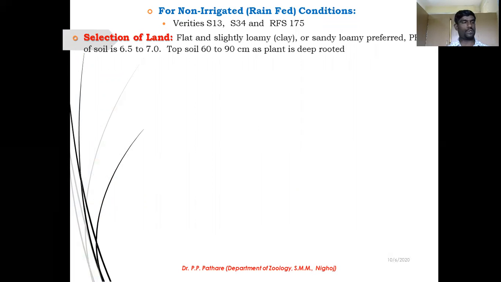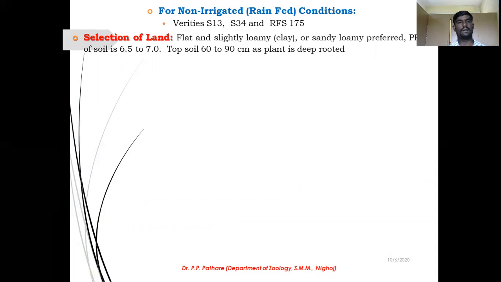This type of cultivation is performed in more than 75 percent of India. They show 75 percent of mulberry cultivation under the non-irrigated condition, which is called the rain-fed condition. Let us start to study non-irrigated rain-fed mulberry cultivation.